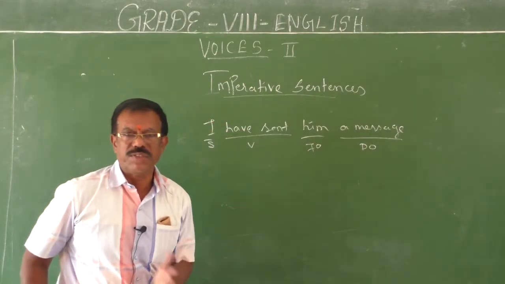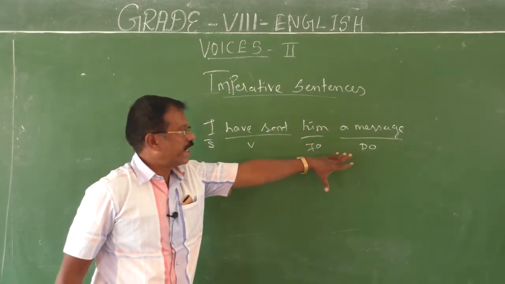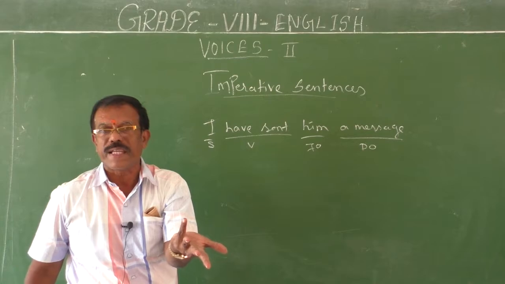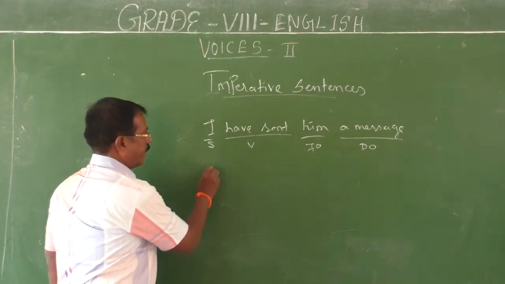Now you have to observe the same rule what I have told you already. So first you have to use the direct object to change it into passive, or you have to give a passive sentence using the direct object. So, a message.